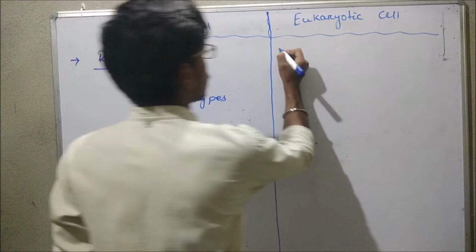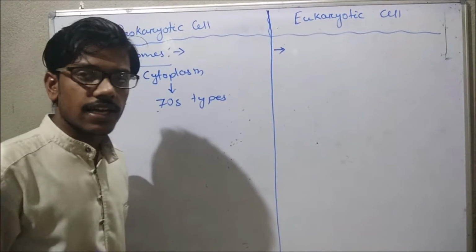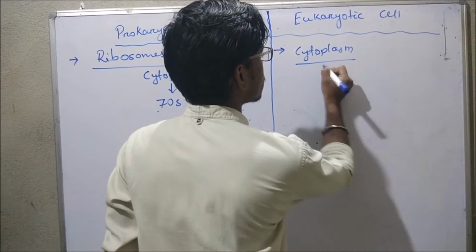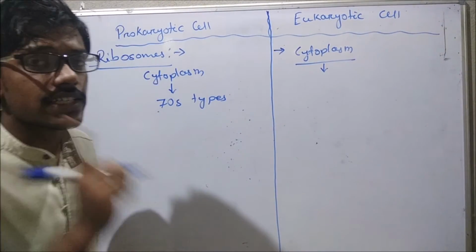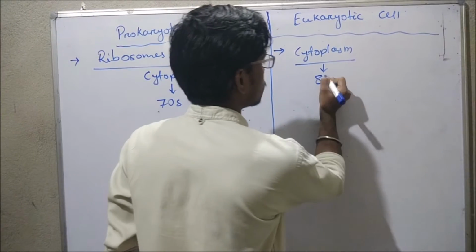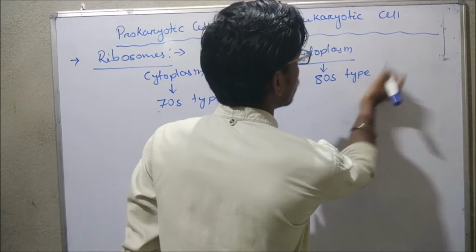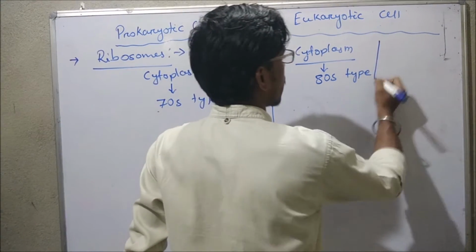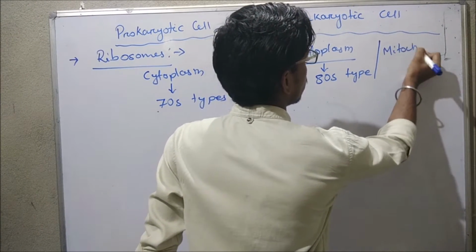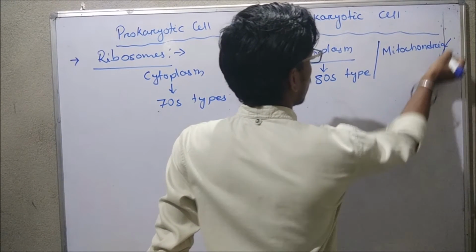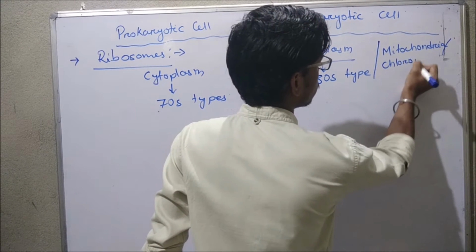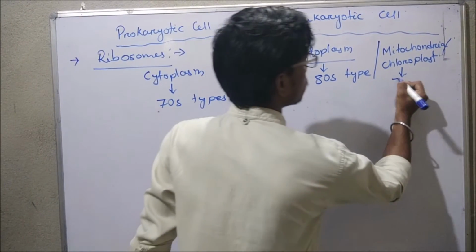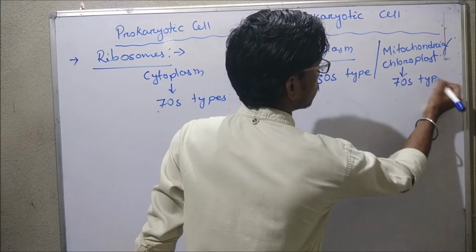But in the eukaryotic cell, the eukaryotic cytoplasm has 80S type of ribosome. But if you see some cell organelles like mitochondria or chloroplast, there is presence of 70S type ribosome.